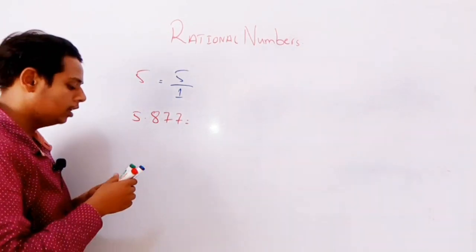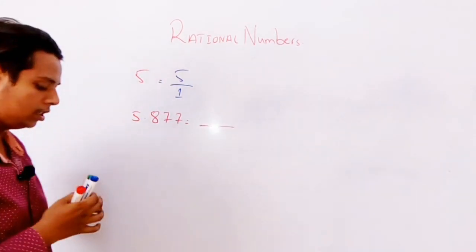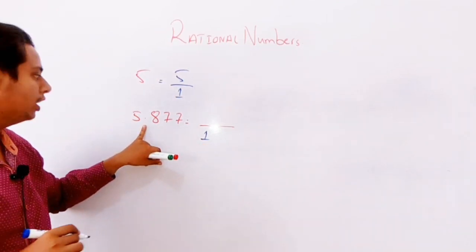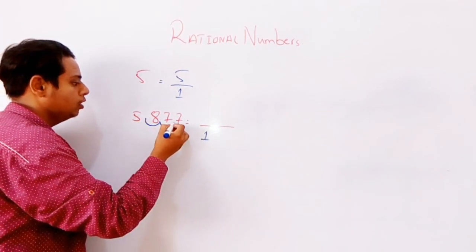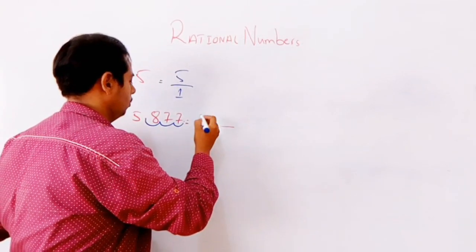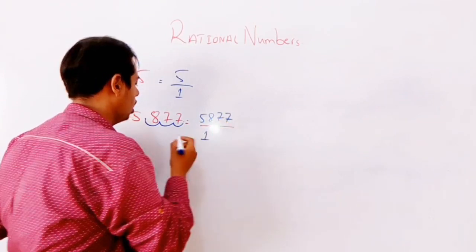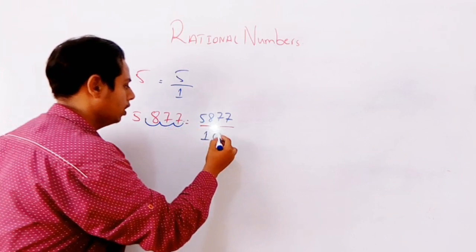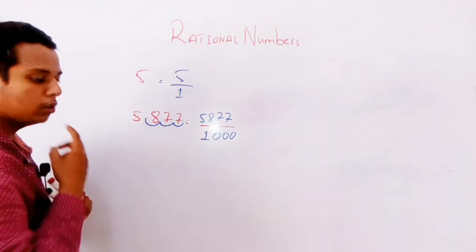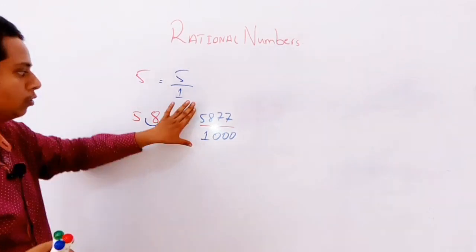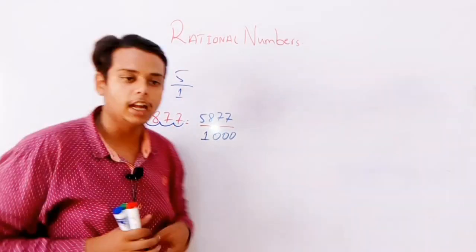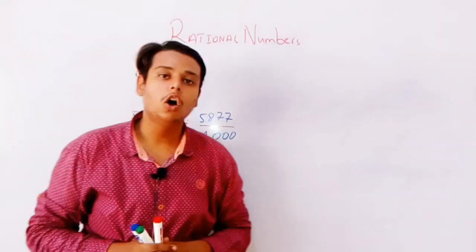How will I convert? There is no number under it, so the number is 1. And I have to remove the point from it. So how many times do I have to shift the point? 1, 2, 3. So what will be the number? 5877. And how many times have I shifted? 1, 2, 3. So three zeros will be there. Whenever you are converting it into rational form, you need to convert it into a fraction. And by moving the point you can find out how to convert it into rational form. Hope all the things are clear to you.